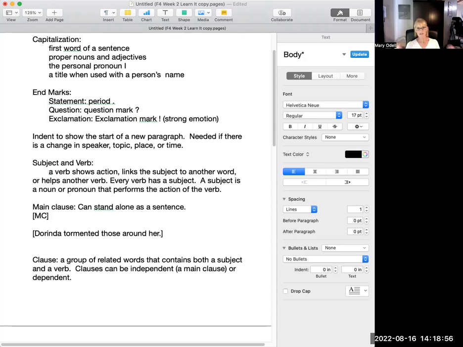A clause is a group of words that has a subject and a verb. We're marking main clauses with the brackets here. A main clause can stand alone as a sentence. You can have a clause that can't be a sentence all by itself, but it does have a subject and a verb. A main clause, however, is a sentence by itself. An example, and one that's marked as a main clause, is Dorinda tormented those around her. That's a main clause.